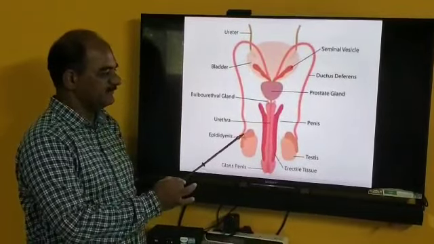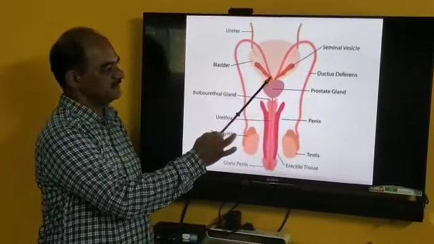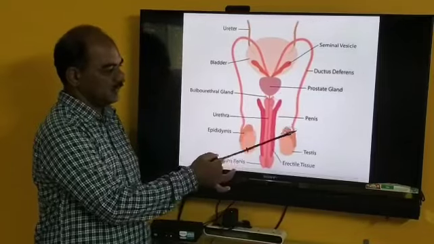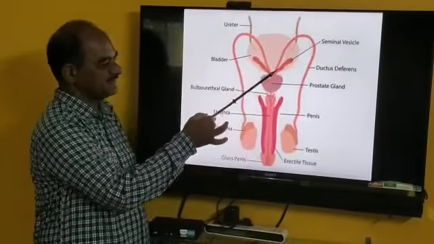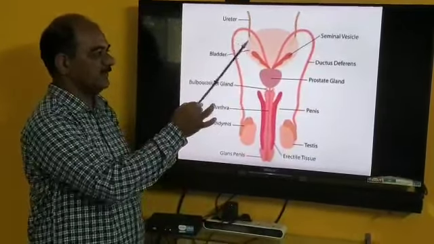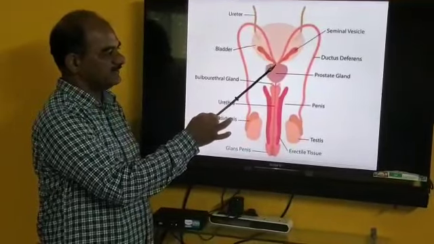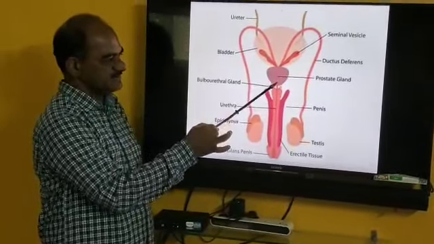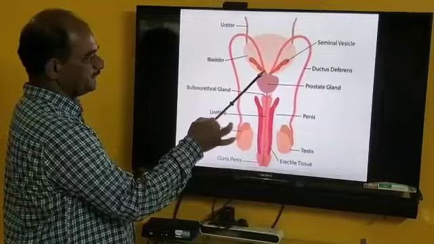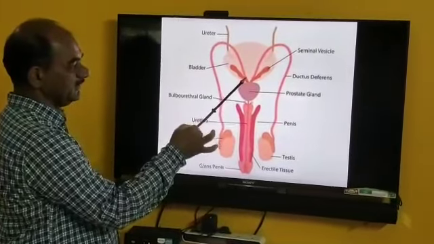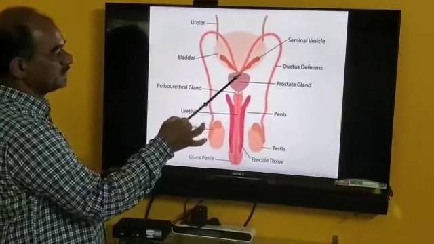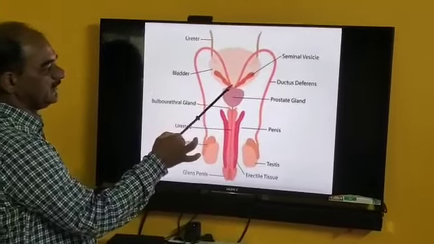After the epididymis, a paired vas deferens is present. It runs upward, backward and downward. Vas deferens opens into the seminal vesicle. Seminal vesicle opens into the common ejaculatory duct.